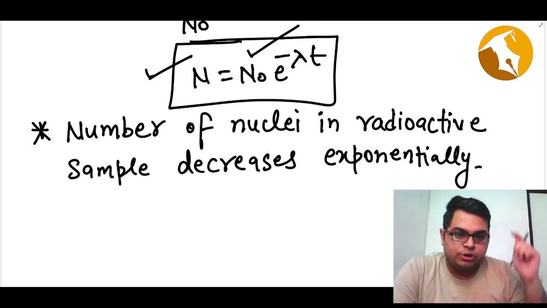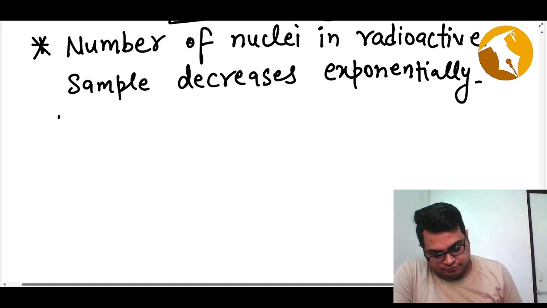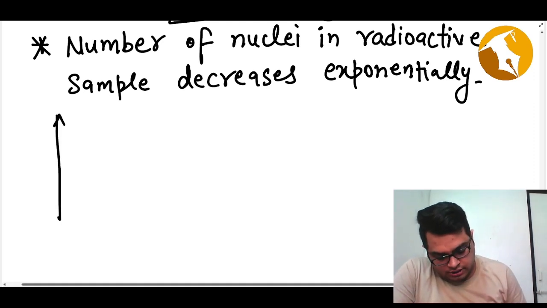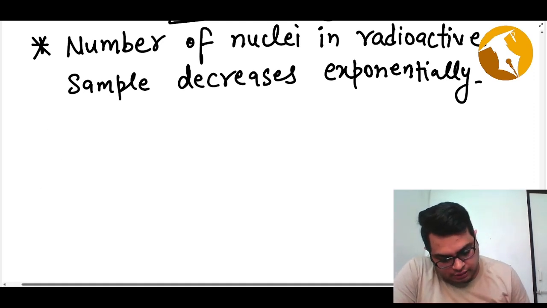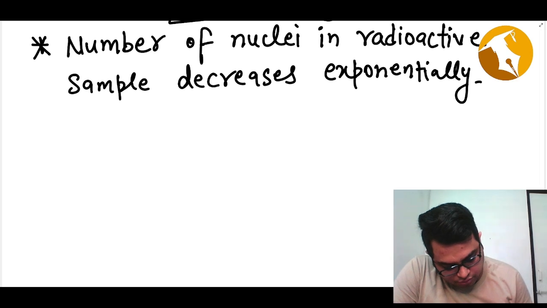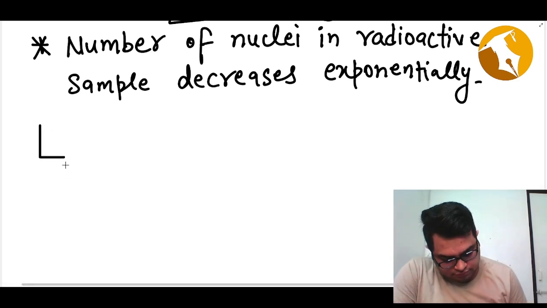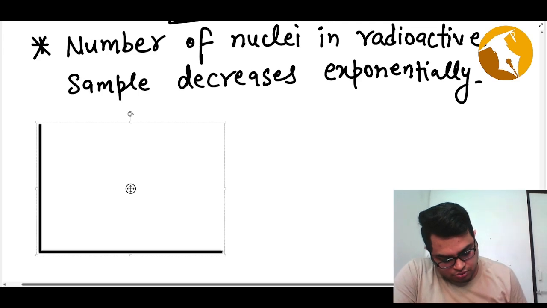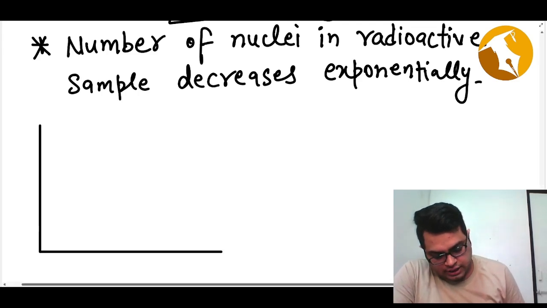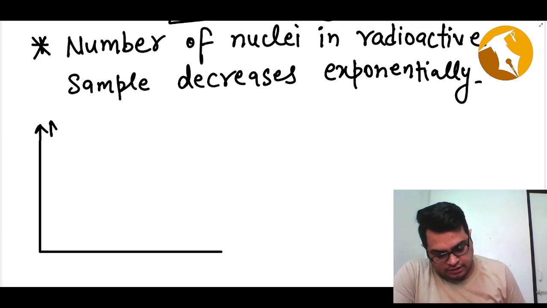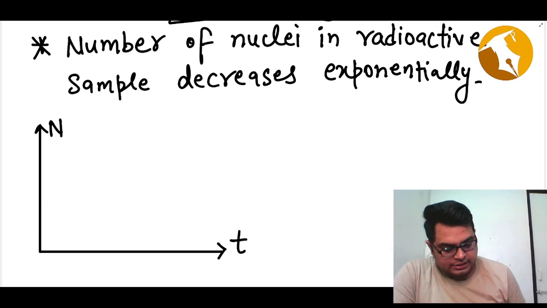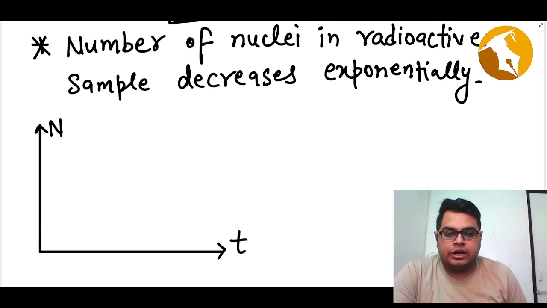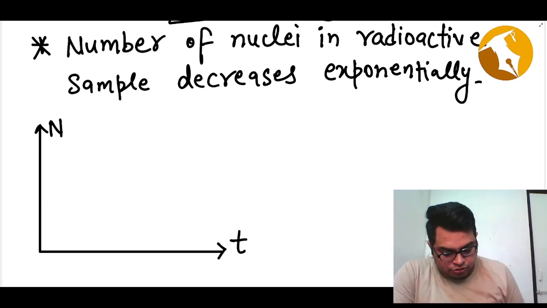So if I draw the graph, on the x-axis I plot time, and on the y-axis I plot N. At time t equals 0, you had N naught nuclei.